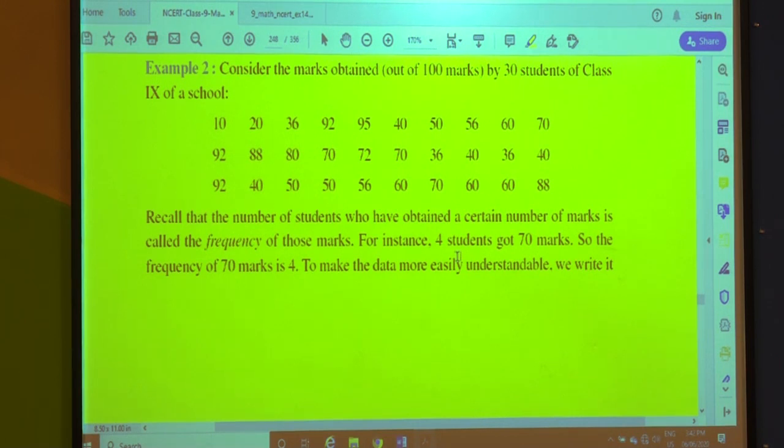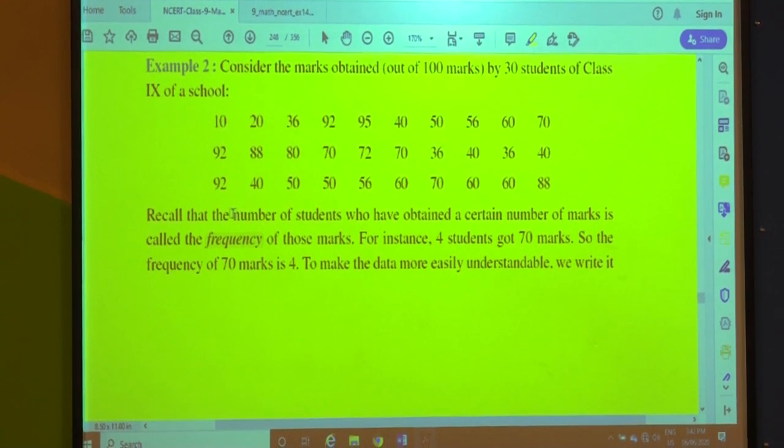Recall that the number of students who have obtained a certain number of marks is called the frequency of those marks. This we know very well; we have studied it in our previous class. What is frequency? Frequency is nothing but the number of students who have obtained certain marks.